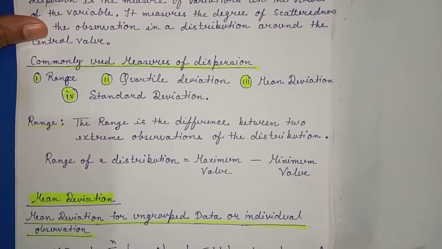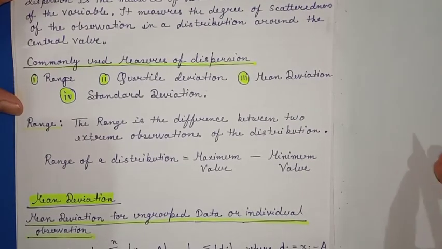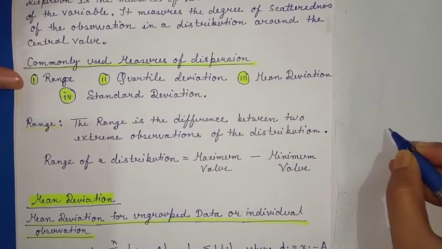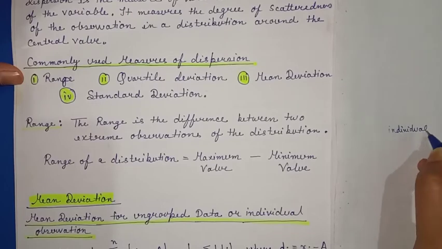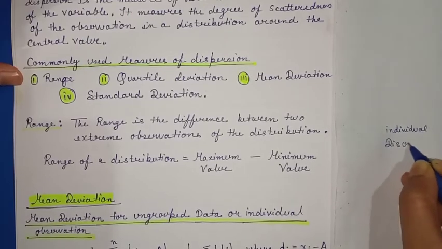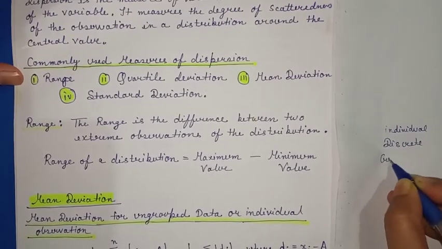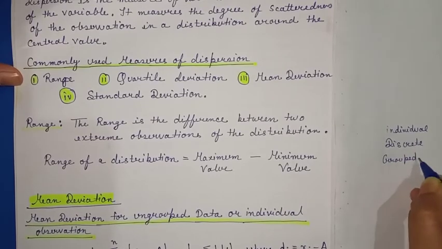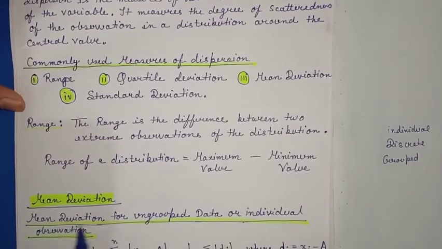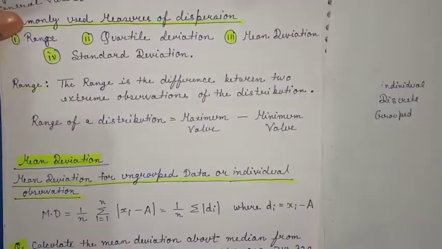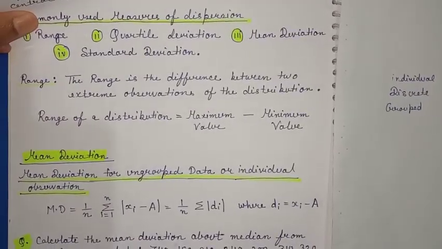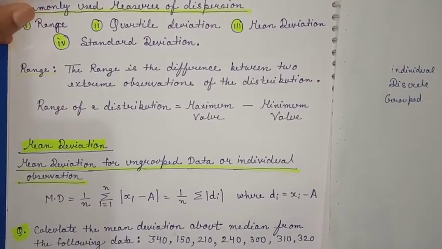As we have discussed earlier, there are three types of series. One is individual series, another is discrete, and another one is grouped series, or we can call it continuous series. So first we will find the mean deviation for ungrouped data or individual observations. Individual observation means single, particular observations are there, and we have to find the mean deviation.